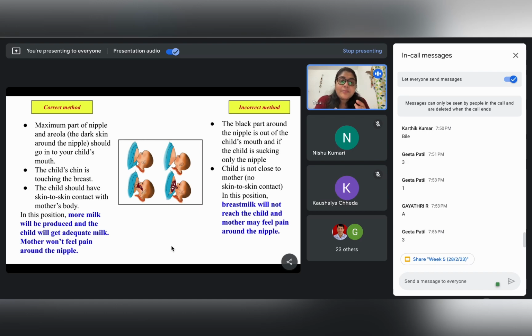So it is very important that the proper breastfeeding technique be employed, and also everybody should be informed about the correct method of breastfeeding. So please remember these three parameters: how much of it should be within the child's mouth, there should be skin to skin contact, and also the position of the chin.